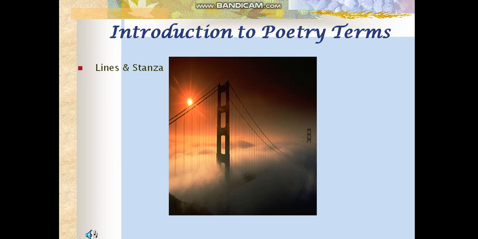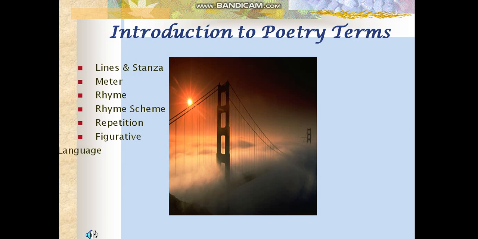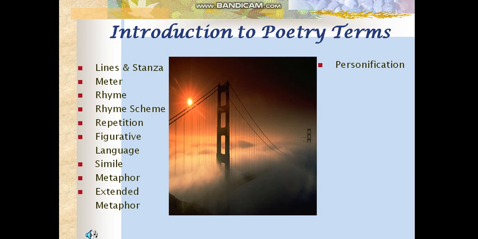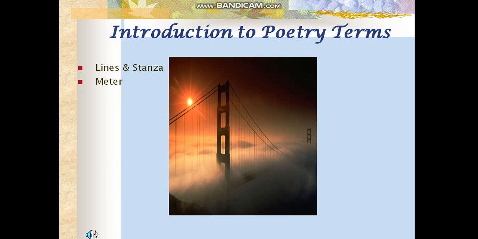Here we have the terms: lines and stanzas, meter, rhyme scheme, repetition, figurative language, simile, metaphor, extended metaphor. Also we have personification. Let's check them together.